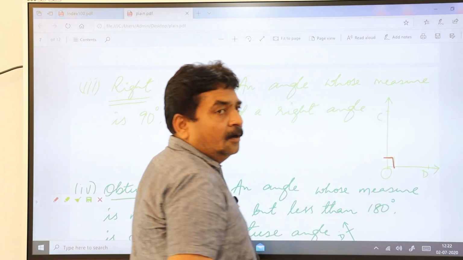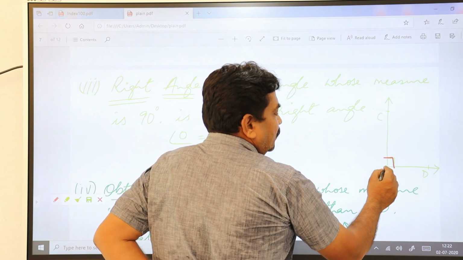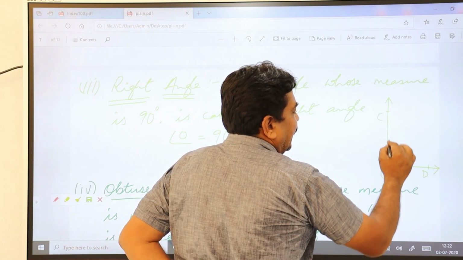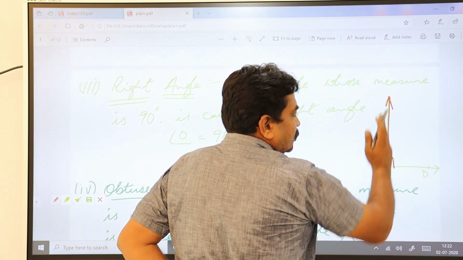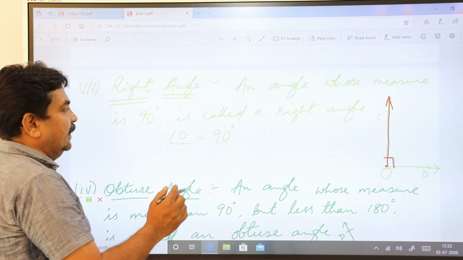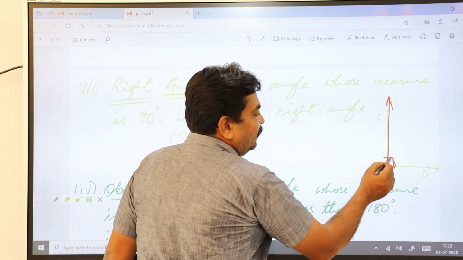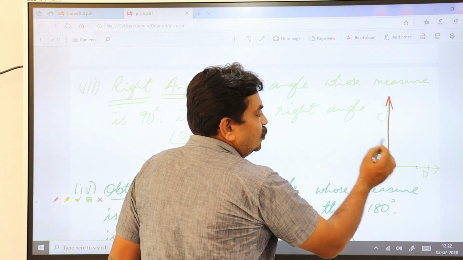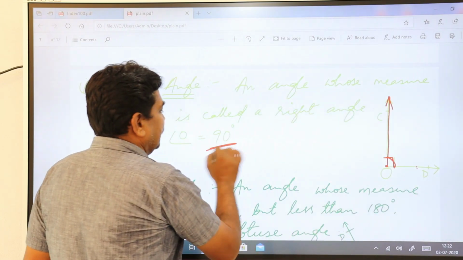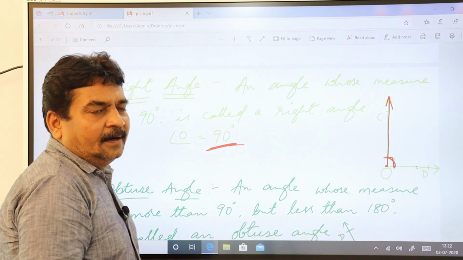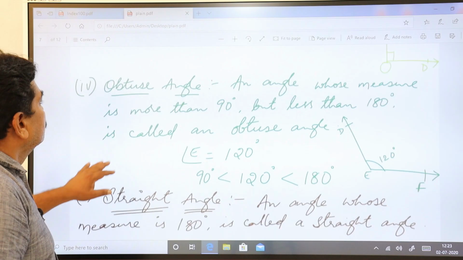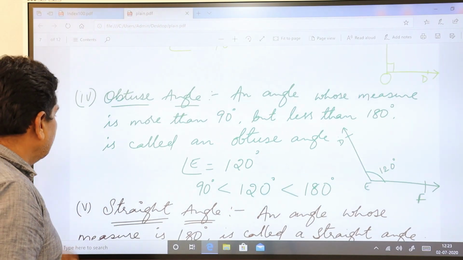When you keep the protractor on this point, and if you see the line which goes through 90 degrees on the protractor, you can say that the angle formed between these two arms or between these two sides is exactly 90 degrees. Such an angle you call a right angle. Then obtuse angle.